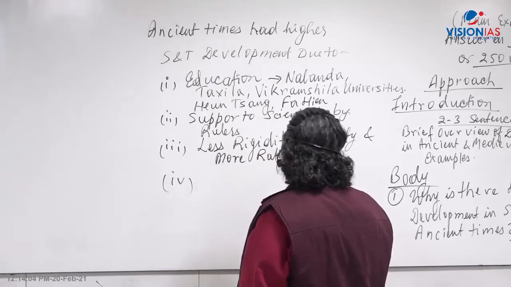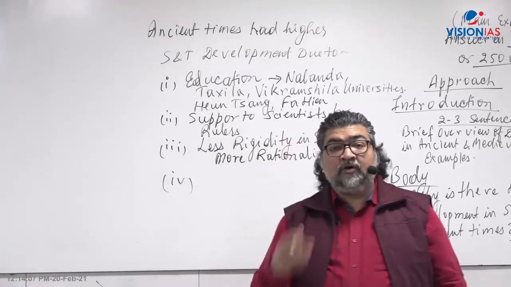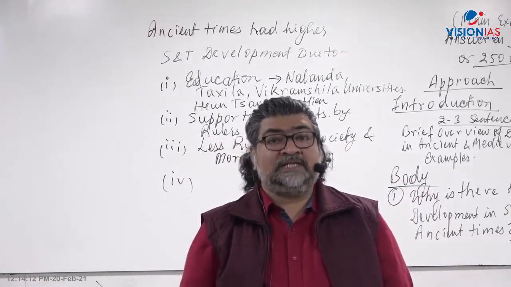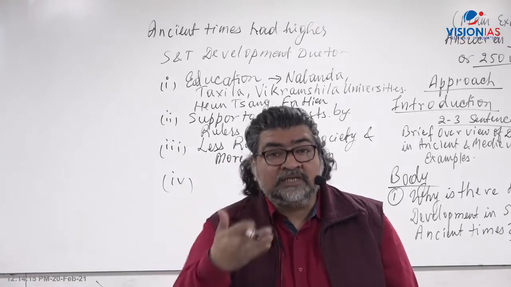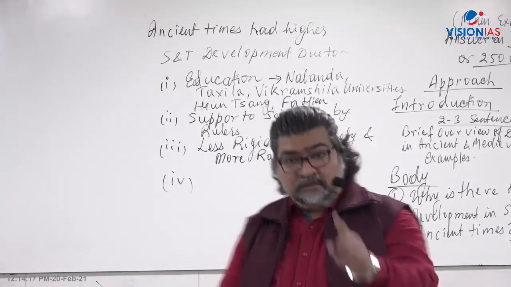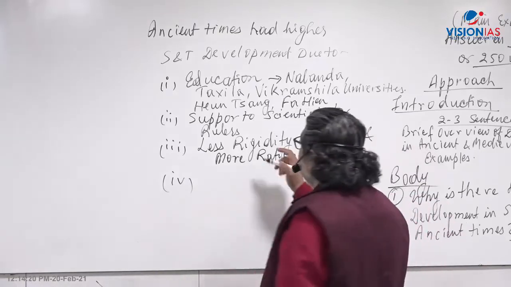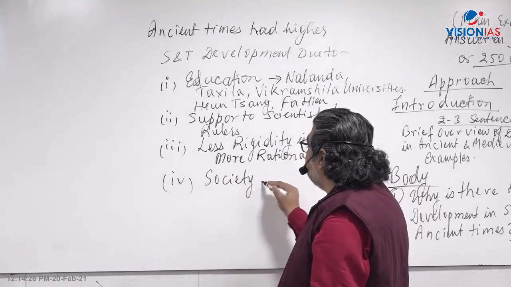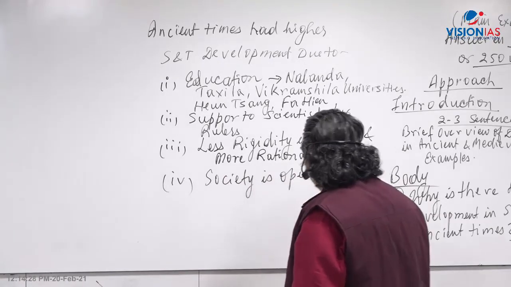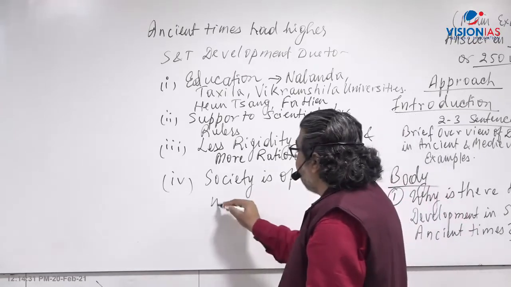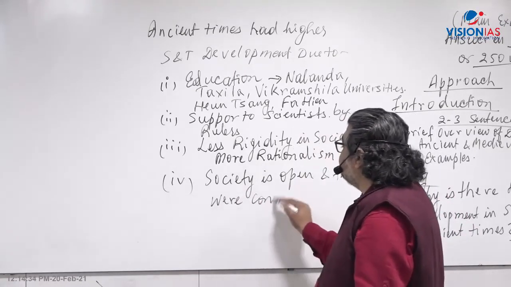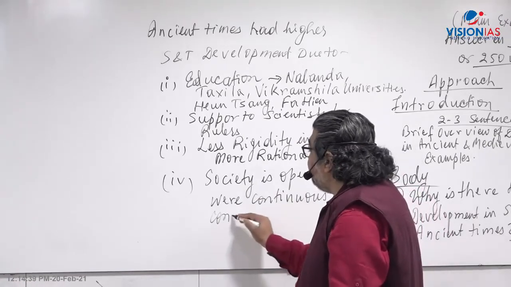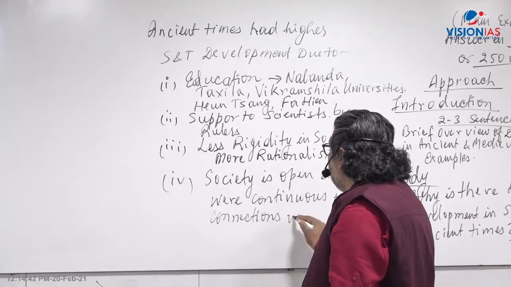Scientists are rational people. They always use logic. They always question. Rationalism is a very important part of the development of science and technology, right? Now what happened here? Society was open, right? This was not a closed society, it was open, and there were continuous interconnections with the outside world. It was not taboo. Connections with the outside world.